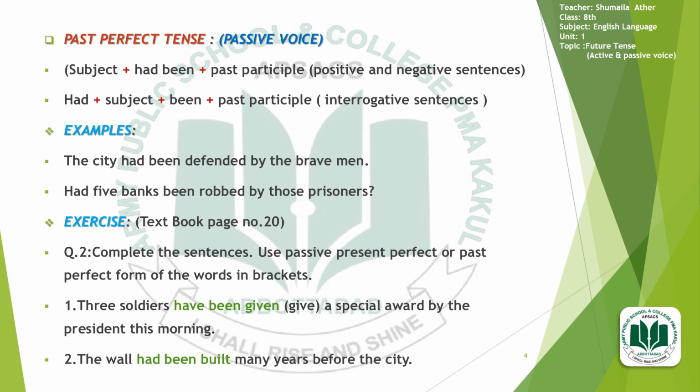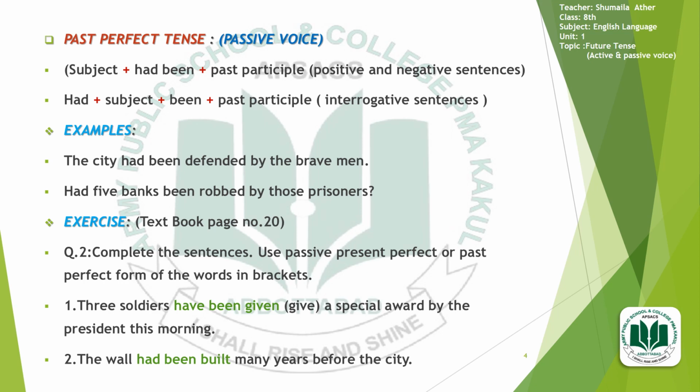While in the past perfect tense, there will be the use of had along with the third form of the verb in the active voice. In the passive voice case of the past perfect tense, you have to use had been along with the third form of the verb.